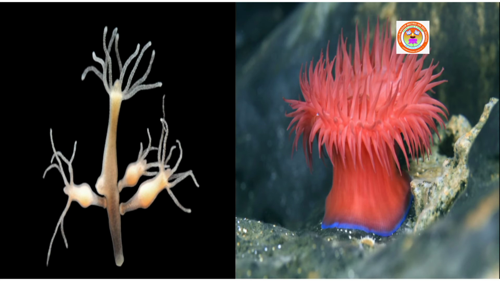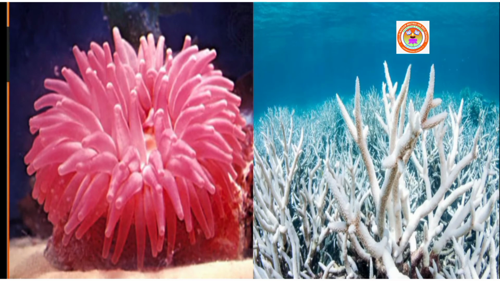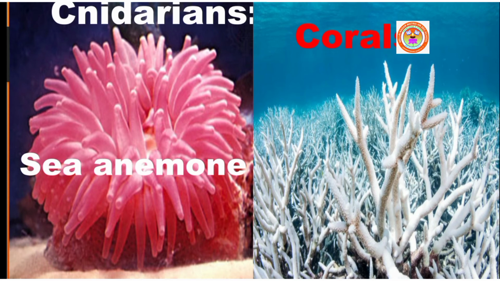They have a body plan in which the body parts are organized in a circle around an axis. It is a principal symmetry in diploblastic animals. Cnidarians such as sea anemone and corals are radially symmetrical.